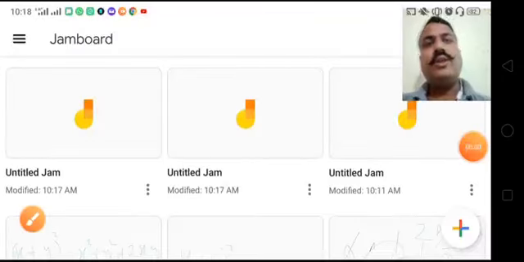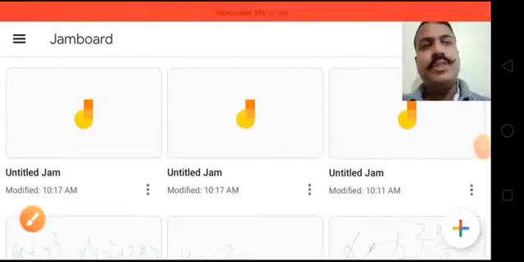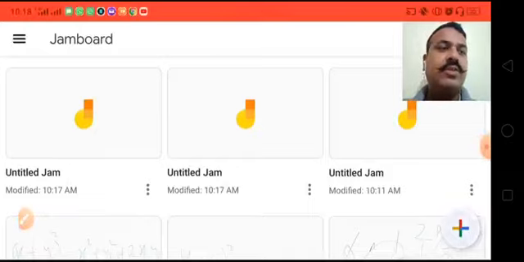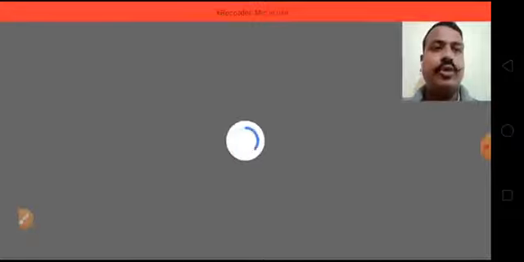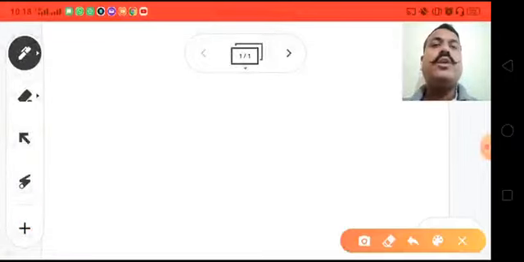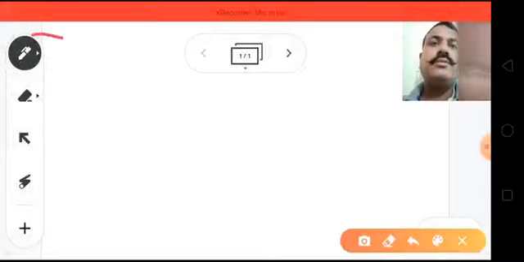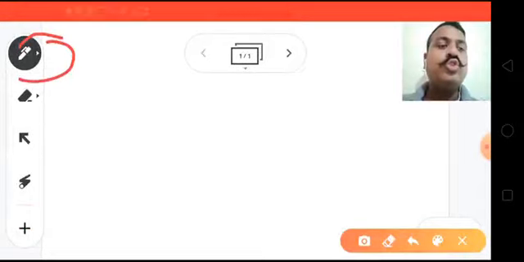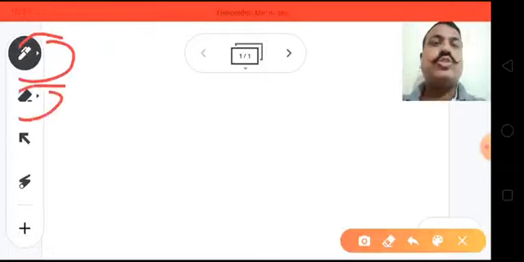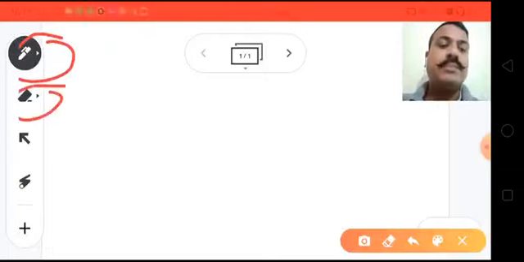Friends, after installing these two apps, open the Jamboard app. You will see a plus icon. Click on this plus icon. This will create a new jam. Okay. Now here you can see this icon is used to choose a pen, its size and its color. This icon is used as an eraser button to erase something.